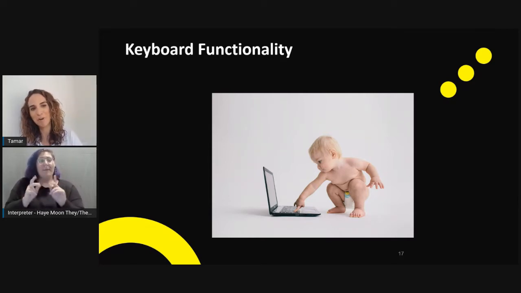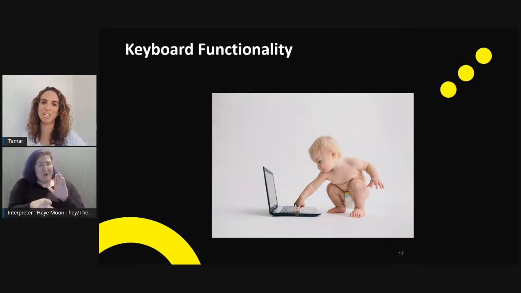So the first one that I start with is keyboard functionality. And I love this image because I feel like it explains that keyboard functionality is not only addressing the population of people with disabilities, rather, there are people that prefer to use keyboard. There are people or smaller humans that have an easier time using a keyboard. Just like when we speak of the population of people with disabilities, sometimes your functionality doesn't allow you to use a mouse. And therefore, keyboard functionality has to be implemented the same way that we do a mouse.